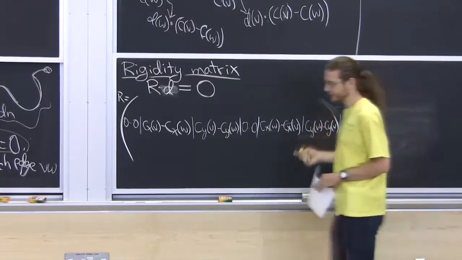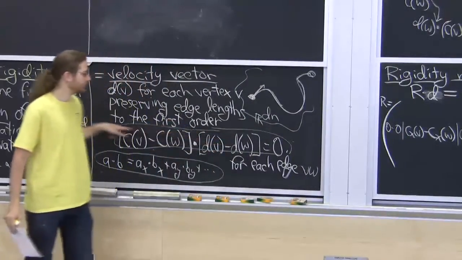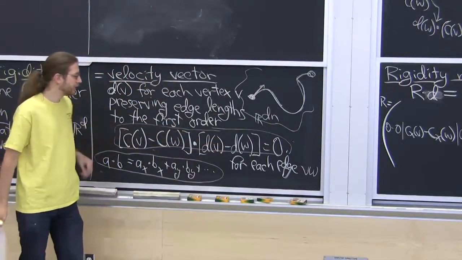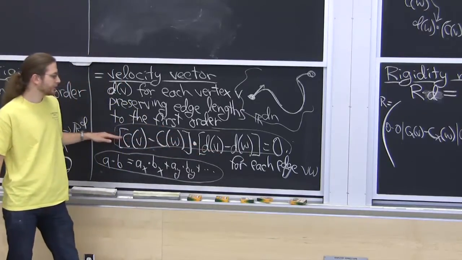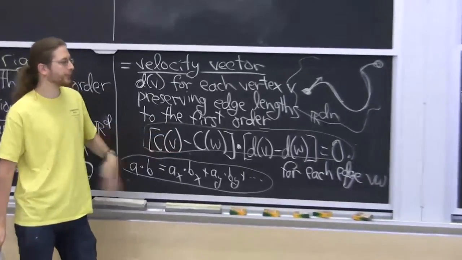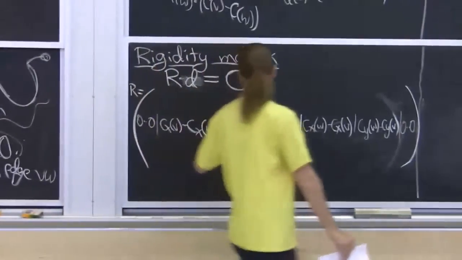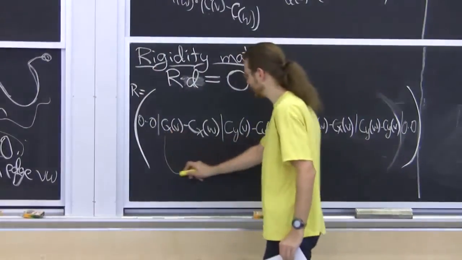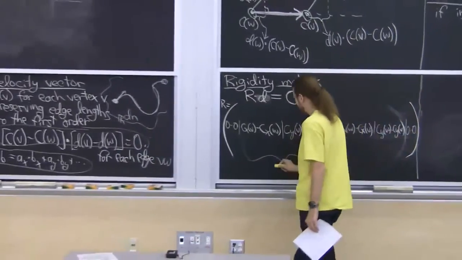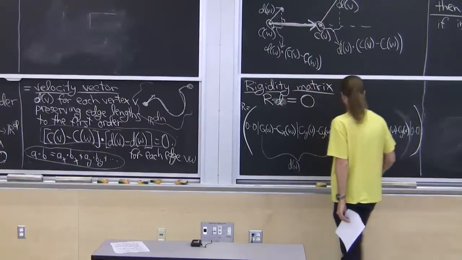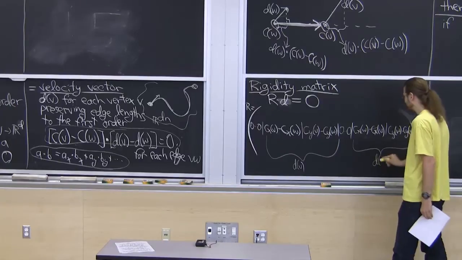Okay, this is not very amazing. There are going to be 4 terms in 2 dimensions in this equation because we've got d of v times this vector. So there's the x-coordinate of the vector and the y-coordinate of the vector, and in d dimensions there'll be d of them. This will end up getting multiplied on the right-hand side by d of v. So this is sort of the two v rows. And this part will end up getting multiplied by d of w.